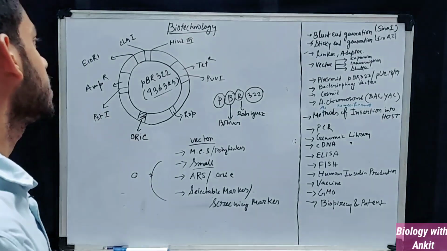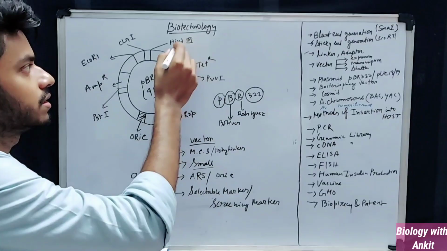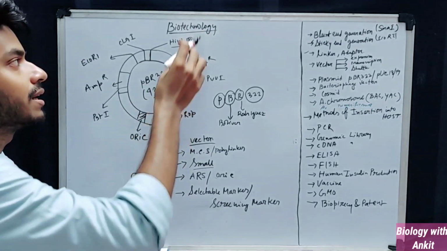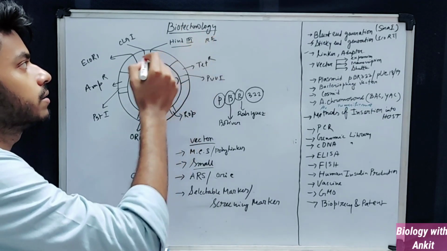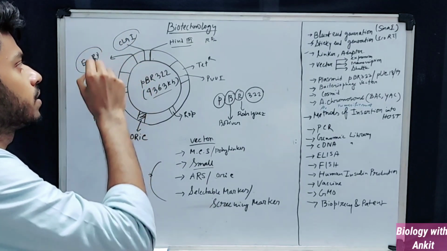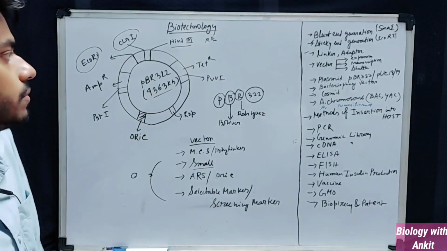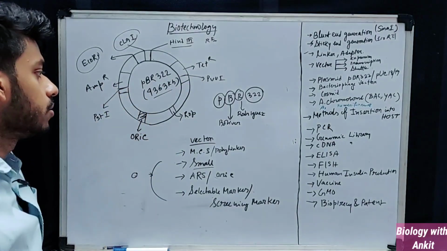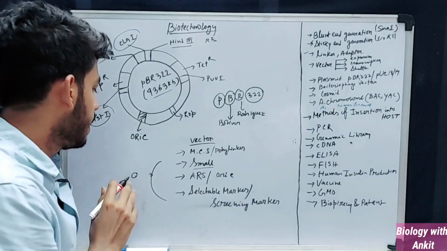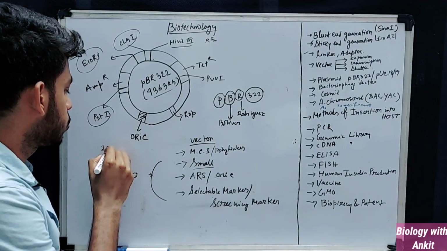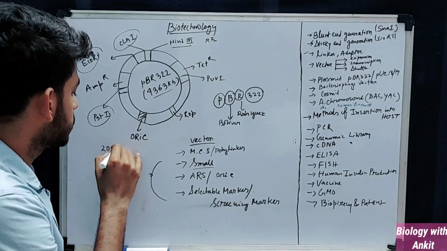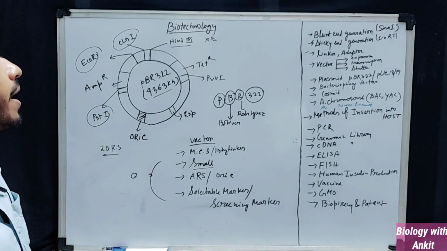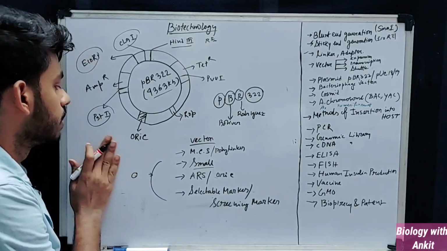So these are the restriction sites. I have marked these sites with the names of the restriction enzymes. This site is HindIII, meaning that the HindIII restriction enzyme can cut here. ClaI is another restriction enzyme. EcoRI is one restriction enzyme. PvuI is a site. PstI is a site. So these are all restriction enzymes. To conclude, generally pBR322 contains 20 restriction sites, meaning 20 restriction enzymes can be used to modify it. And this is the fact.